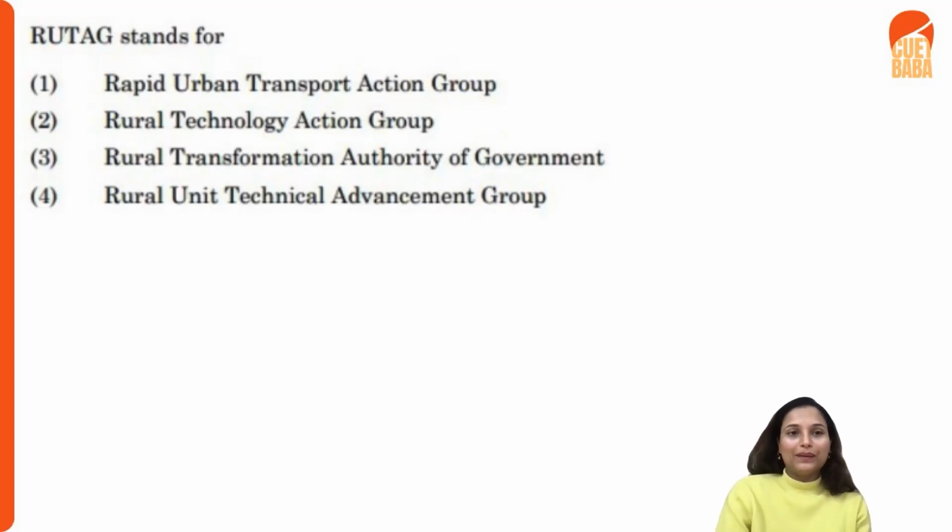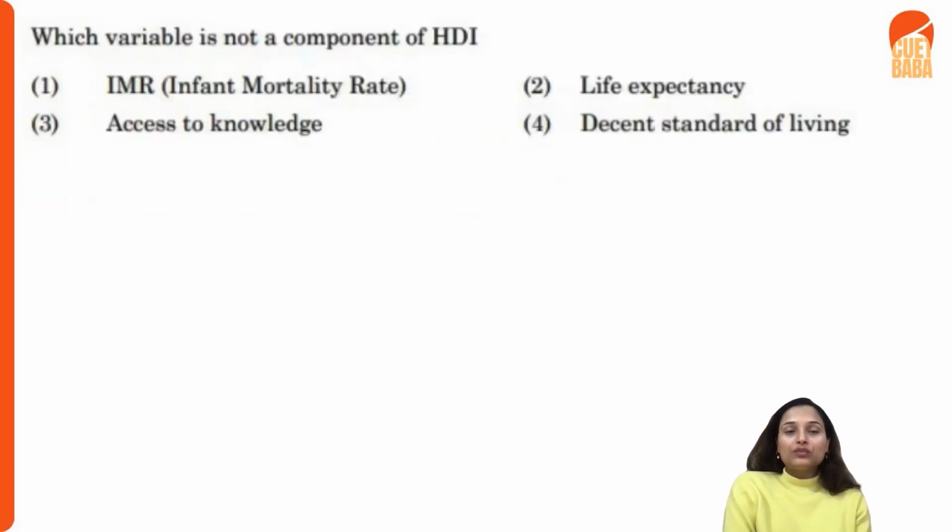All right, great. Which variable is not a component of HDI, the Human Development Index? So what is the Human Development Index? It is an index designed by the United Nations, right? And what does this measure? The Human Development Index measures the socio-economic status of any country.